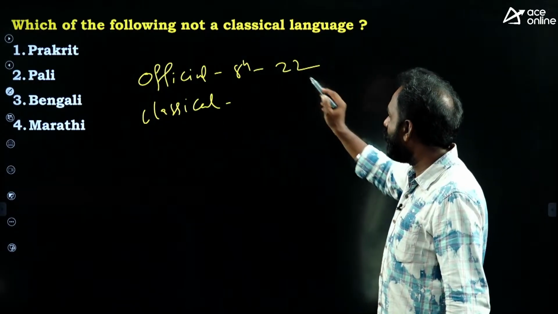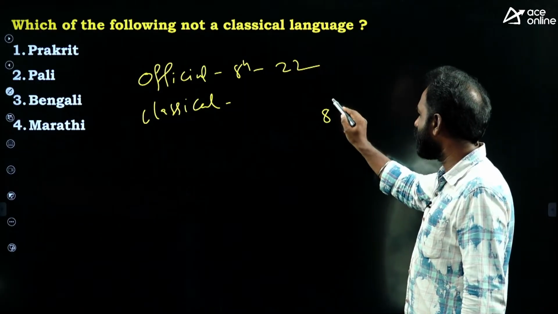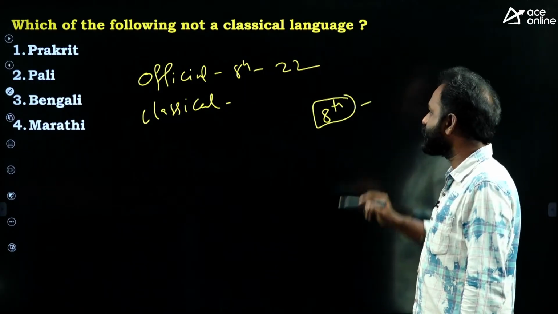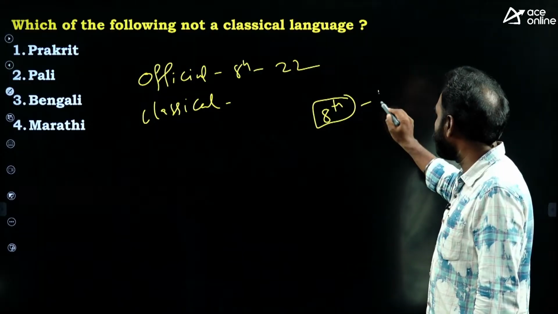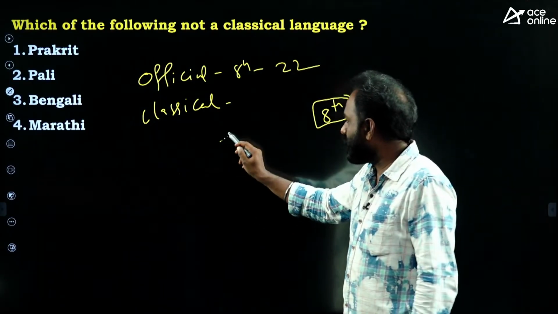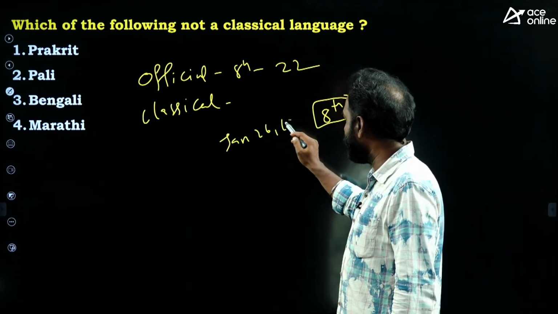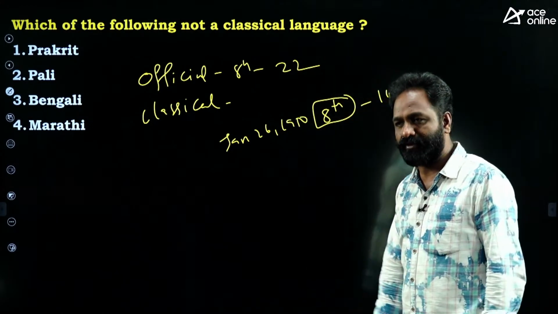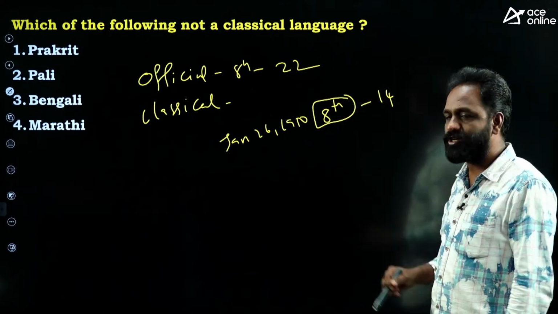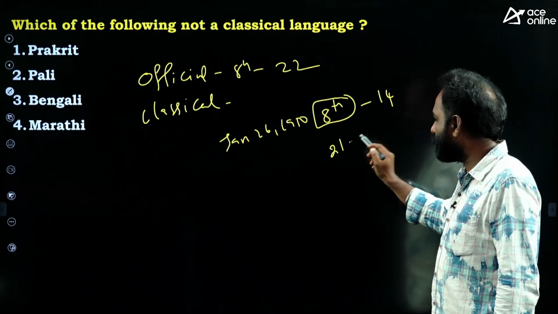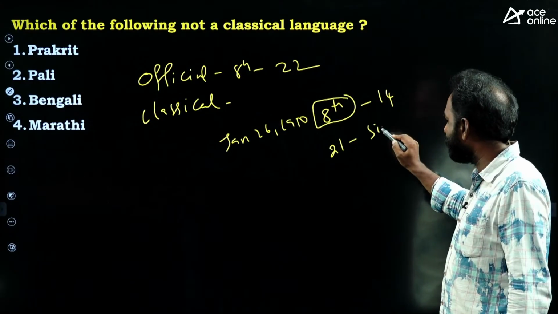In the original Constitution, in the 8th Schedule, initially how many official languages were there? 14 official languages. That means on January 26, 1950, when the Constitution came into effect, there were 14 official languages in the 8th Schedule. Later, by the 21st Amendment, the Sindhi language was added.